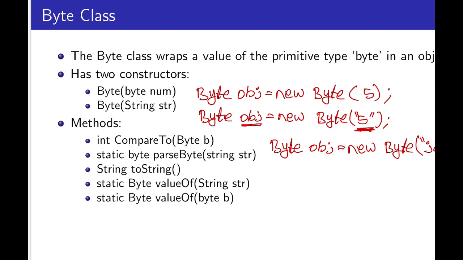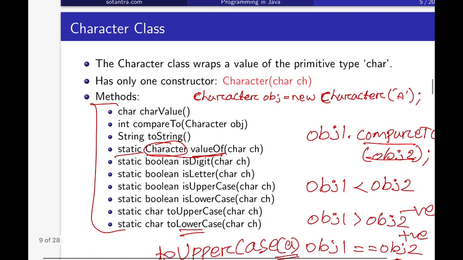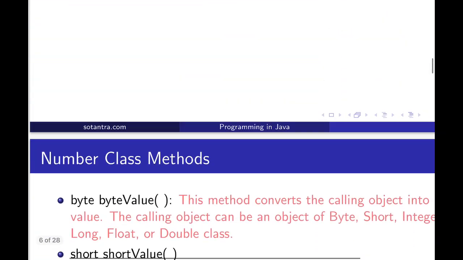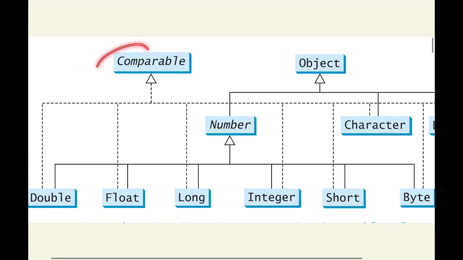Now this byte class also has some predefined methods, like compare to, that is also there in the character class, because the compare to method is present in the comparable interface. In this interface the compare to method is there.